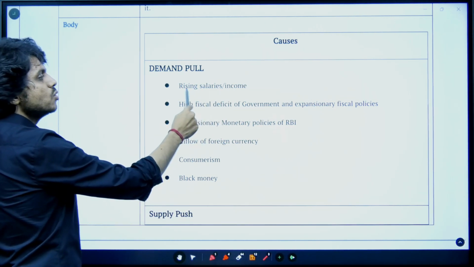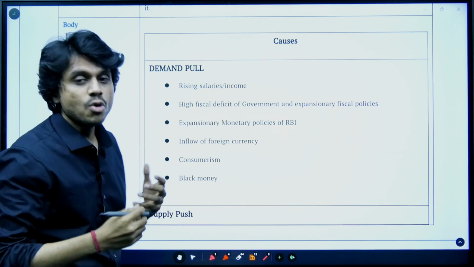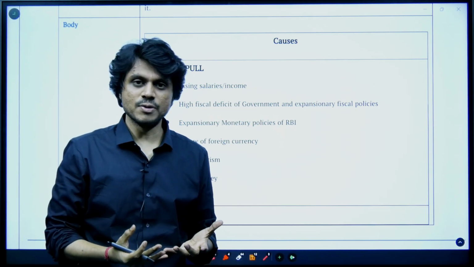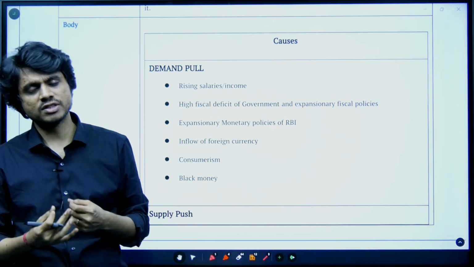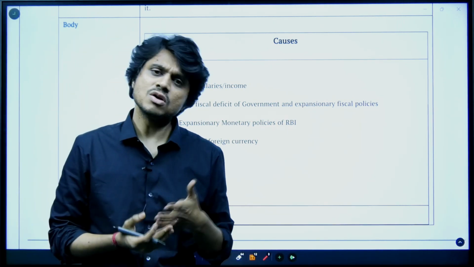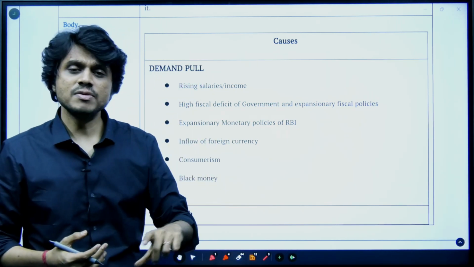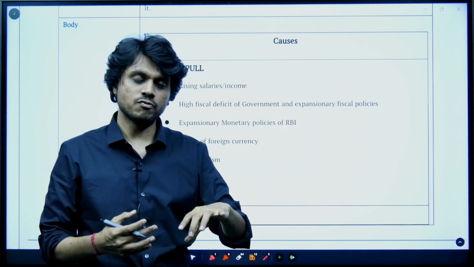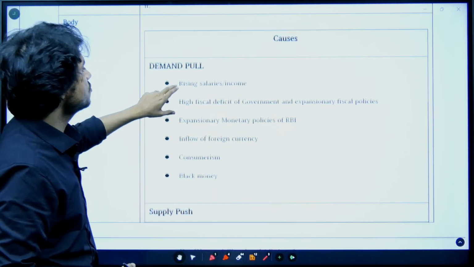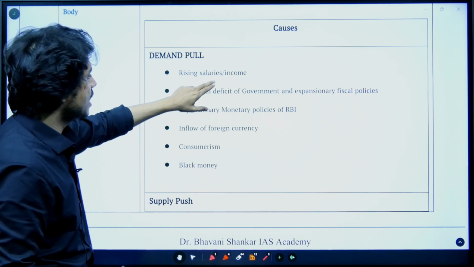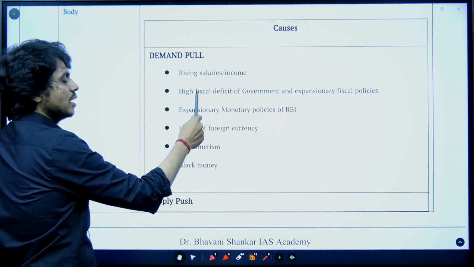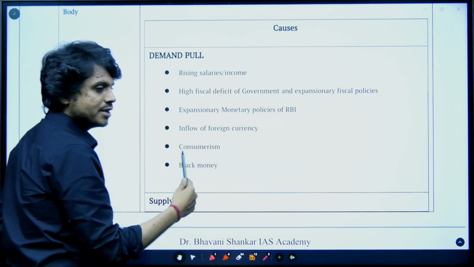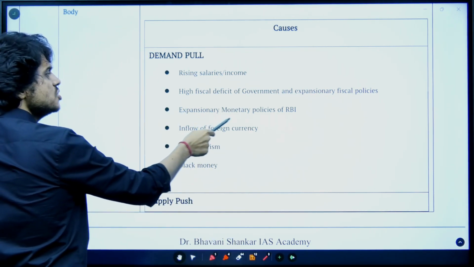Okay, when you have more salaries, when there is more money available with the people, when there is more money supply. When will we have more money in our hands? When there is more money supply. So these are the reasons. When there is more money supply, it will lead to rising salaries or incomes of the people. Such money supply can be higher either because of the expansionary monetary policies of the RBI.